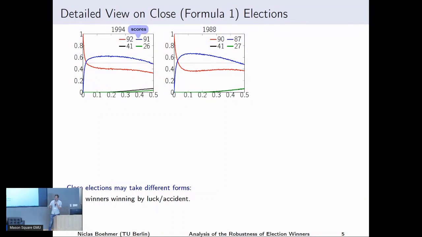But the change that happens is of a different type. These are probably the most extreme elections, because here you can see we just make a few changes, and the initial winner stops being the most probable winner. Someone else becomes the more probable winner if we just make a few random changes. In these cases, one could even say that the original election winner won the election more by luck or by accident than by true merit.